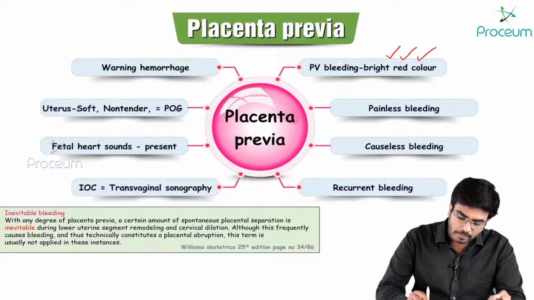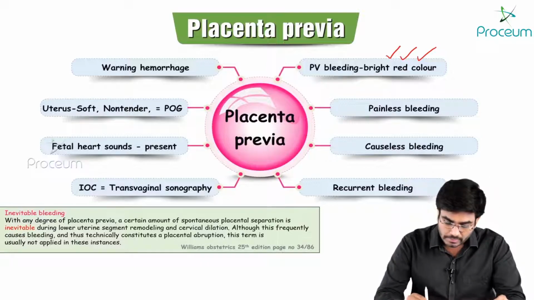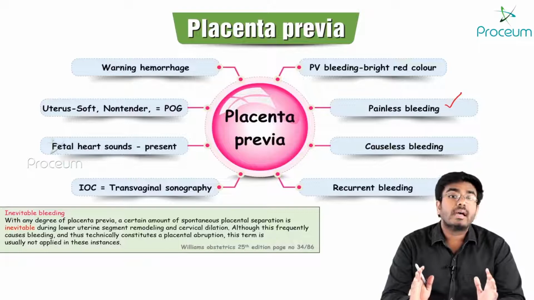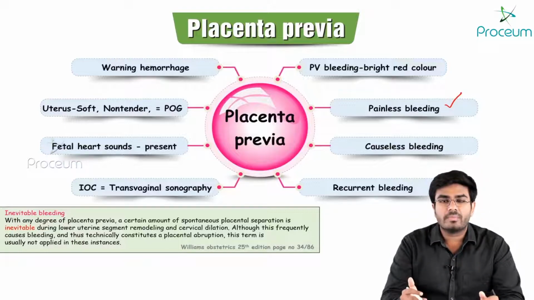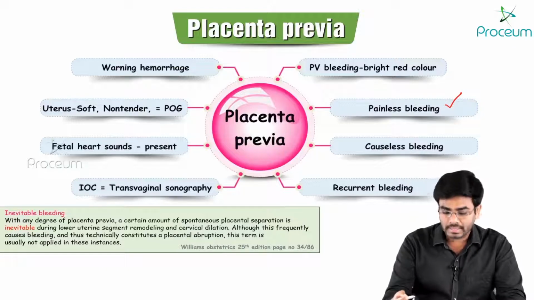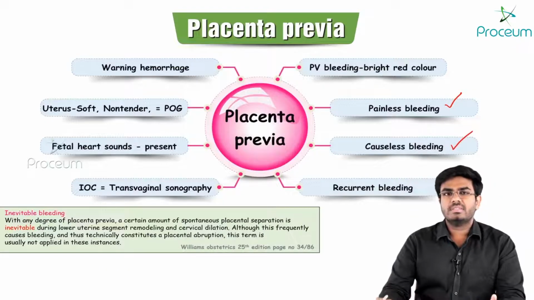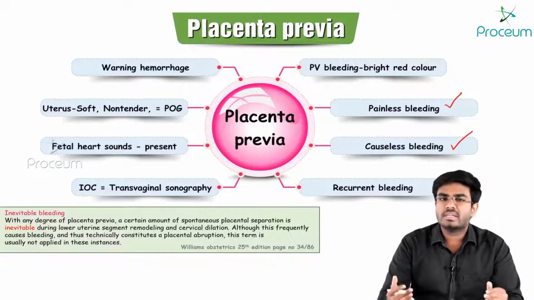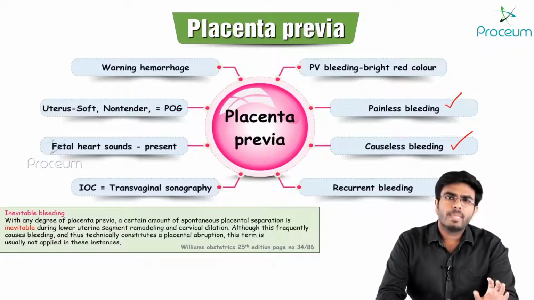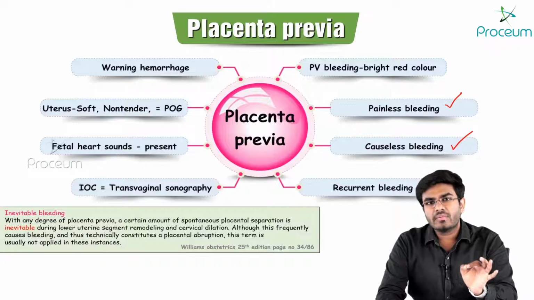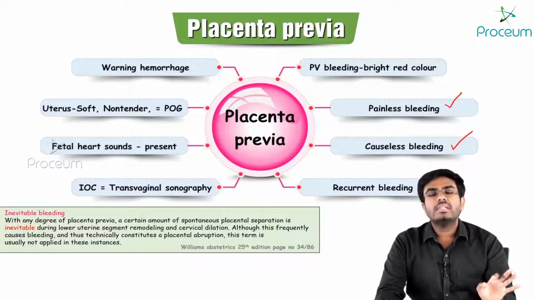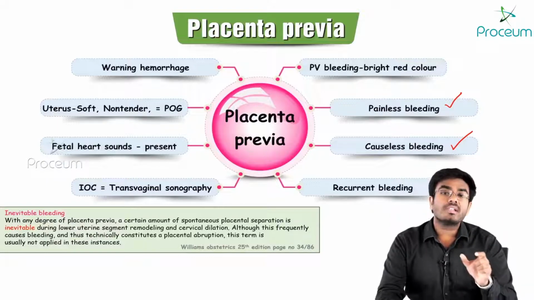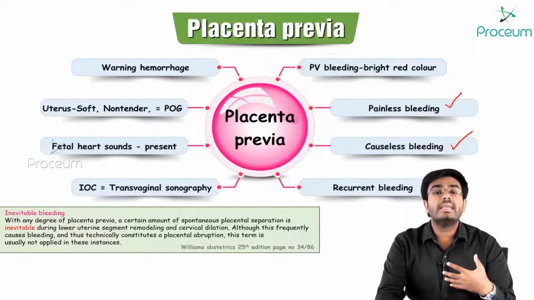But if they are using the words bright red color, it should remind you the bleeding is going to be painless bleeding. So the bleeding because of placenta previa is painless bleeding, and it is a causeless bleeding, which means a female of, for example, 30 weeks of gestation is going to come to the clinic and say, doctor, simply I am bleeding. Okay, there is bleeding per vaginum. There is no history of fall, there is no trauma to the abdomen, and that bleeding also is painless and causeless, which means it is not associated with any trauma.